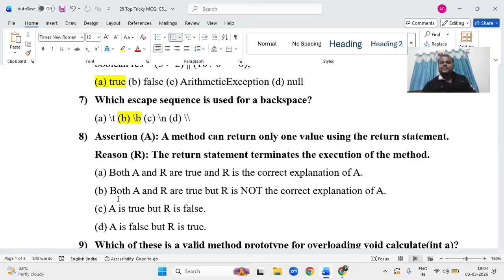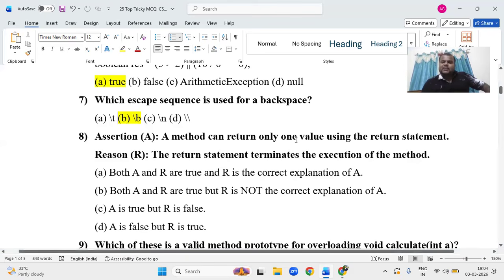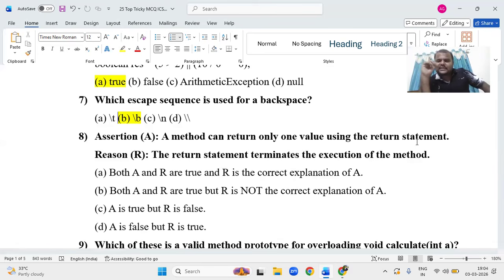Okay, a method can return only one value using the return statement. That's common sense. A method can return only one value, like one student having only one register number, one Aadhaar number. Like that, a method is going to return only one value at a time.